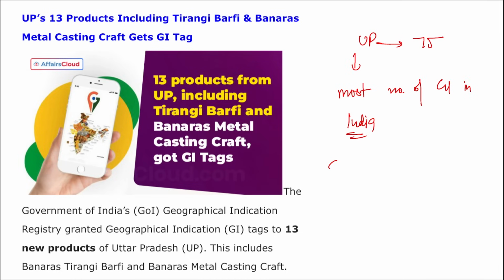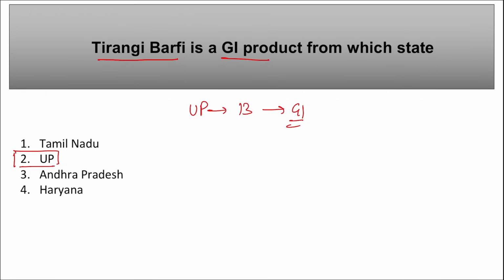Which is at the second position now? It is Tamil Nadu that stands at second position with 58 GI tag products. Take a note of this. So coming back, Tirangi Barfi is the product that got the GI tag from UP. UP has a total of 75 GI products. Tamil Nadu has 58 products. It stands at second position and UP stands at first position.